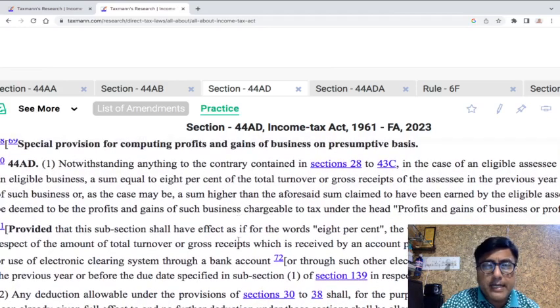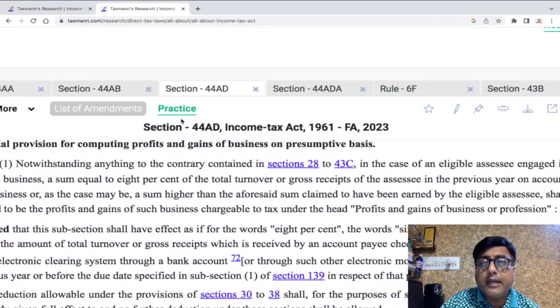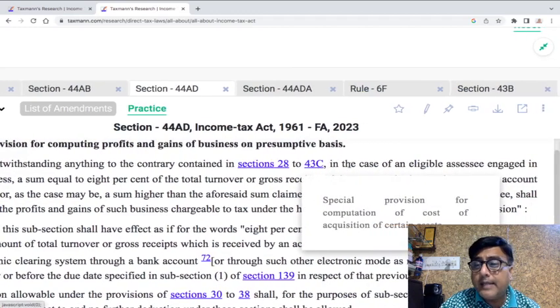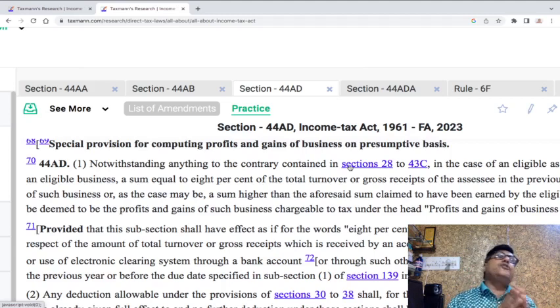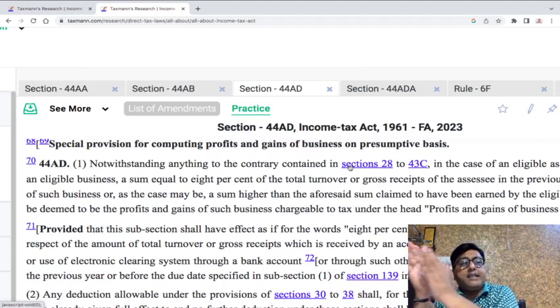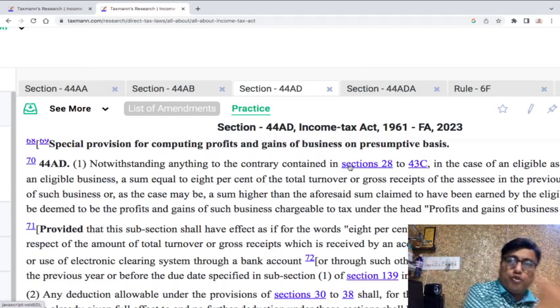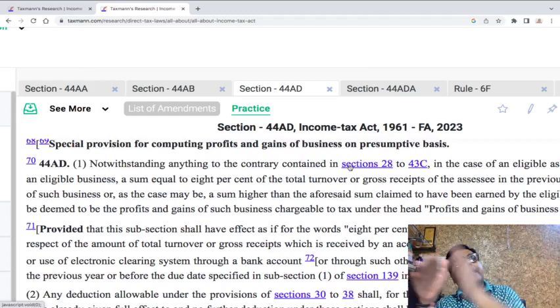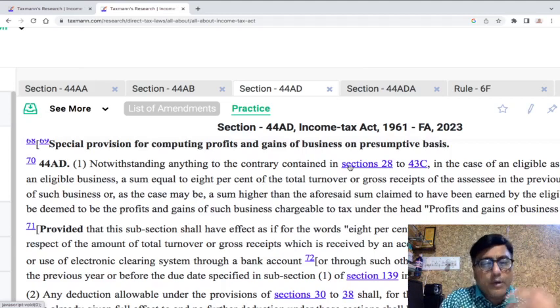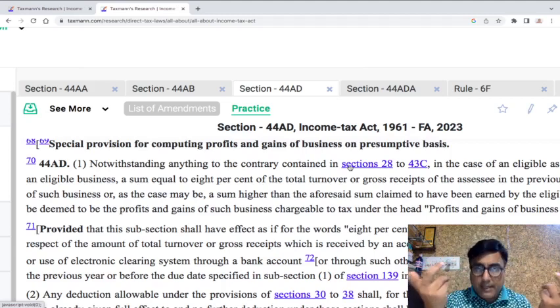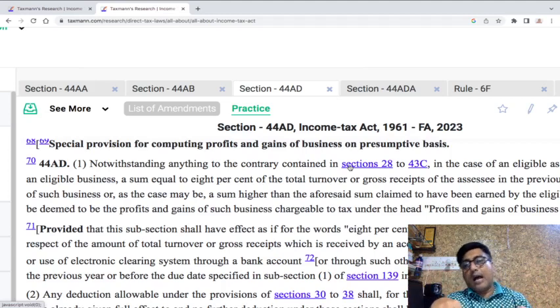They say that notwithstanding anything to the contrary contained in section 28 to 43C, in the case of an eligible assessee engaged in an eligible business. So you have to be an eligible assessee and you have to be carrying out an eligible business. Unless you are an eligible assessee, or unless you are carrying out an eligible business, 44AD has no applicability.